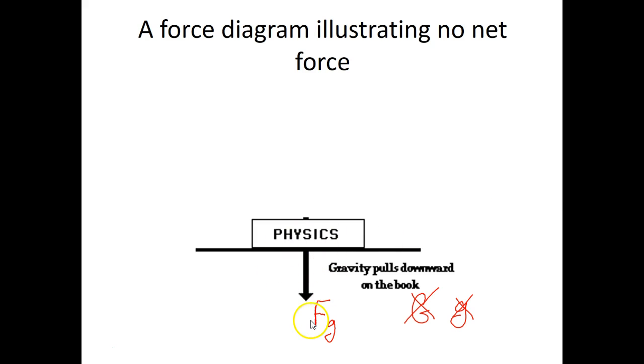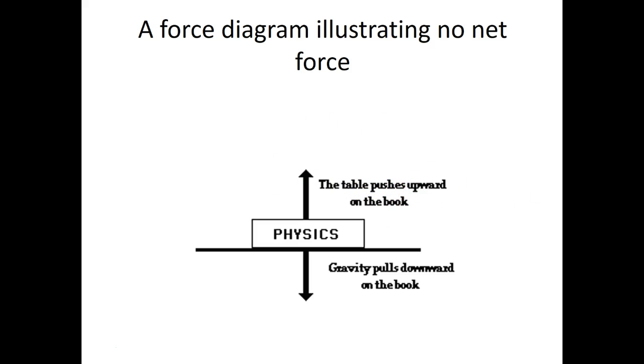If that was the only force acting on it, it would fall right through the table. But there is another force that holds that book up, and we call this force the normal force. And we can either say F with an N, or we can just give it an N. Either one of those is absolutely fine. So that's called the normal force, and we'll look at it a little bit more here in a second.